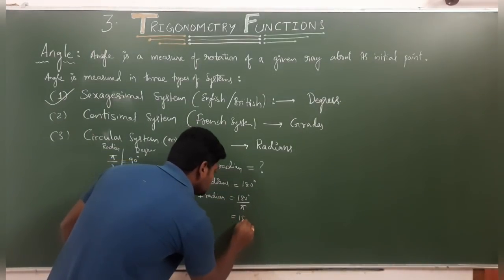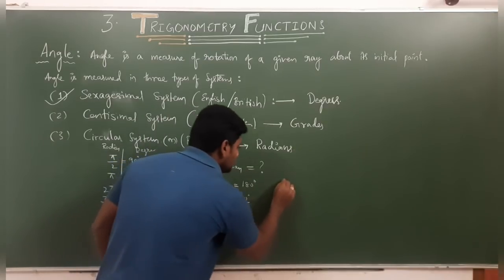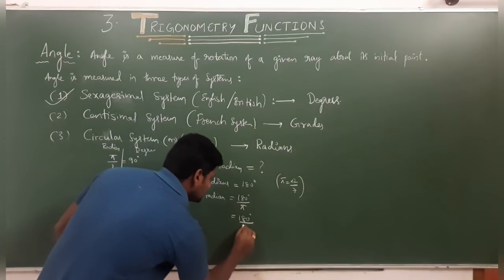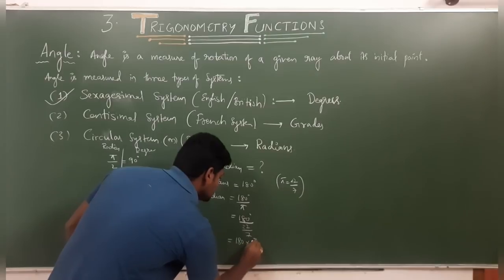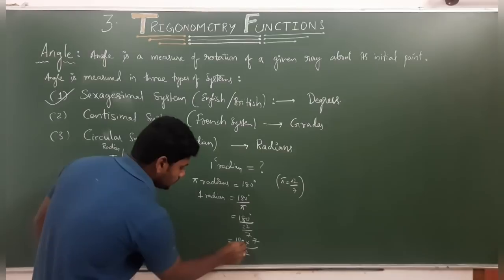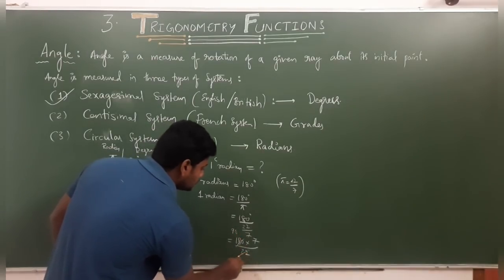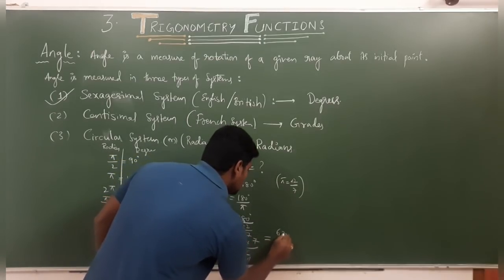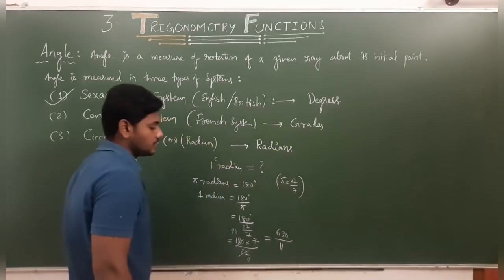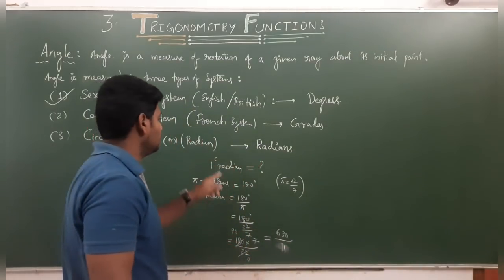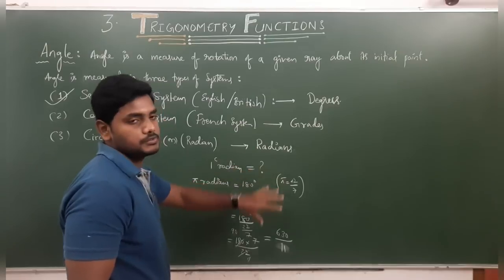But we know the value of pi: pi is equal to 22 by 7. So we substitute that 22 by 7. It becomes 180 into 7 by 22. Simplify this: 2 90s and 2 11s. So it becomes 90 into 7, which is nothing but 630 by 11. 630 by 11. If we simplify, we will get 1 radian in terms of degrees.